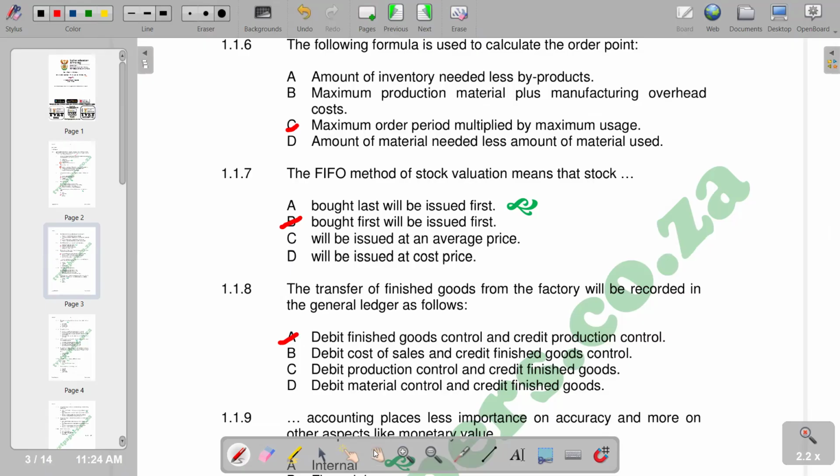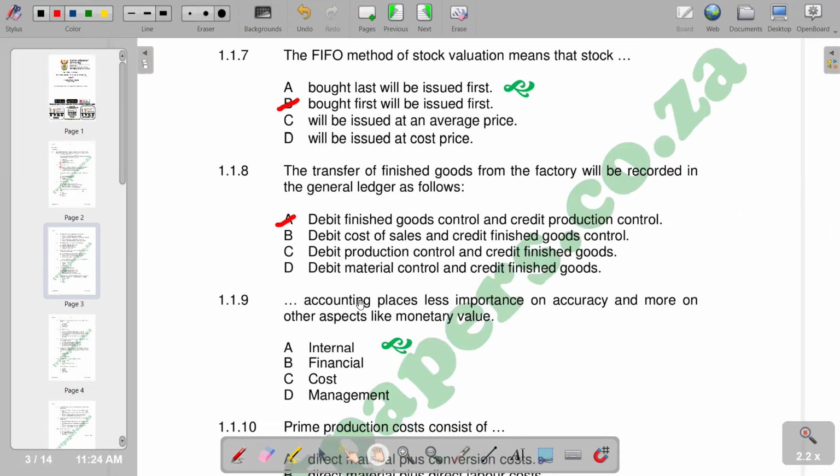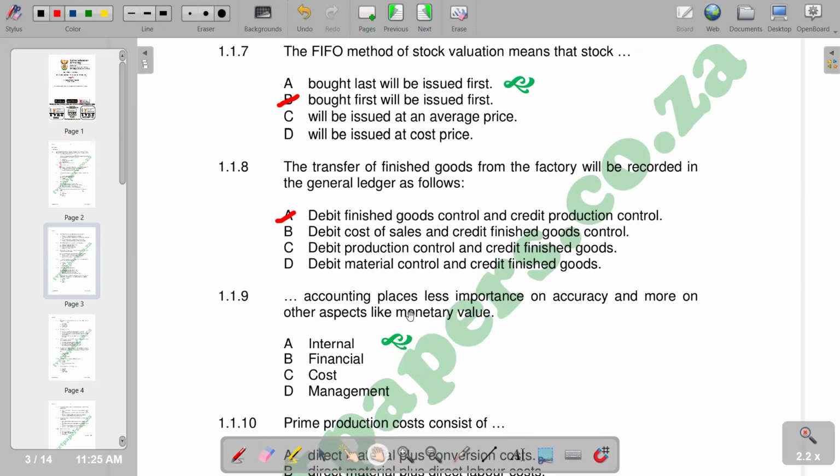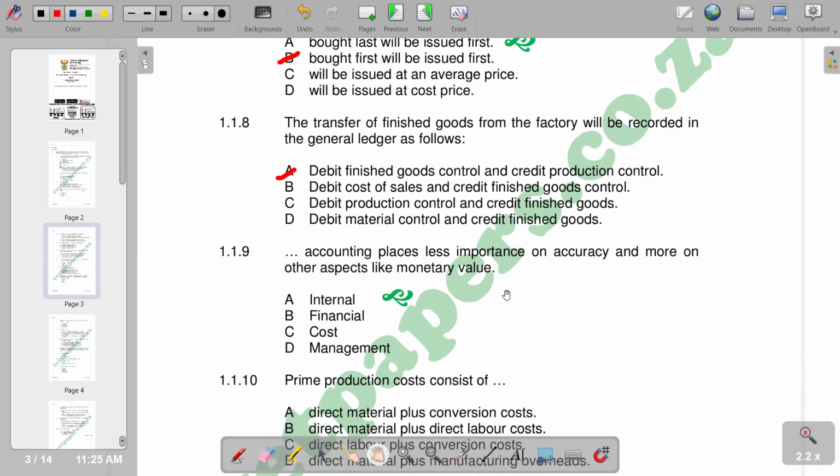Then we move on to number 9. Dash accounting places less importance on accuracy and more on other aspects like monetary value. Which is management. So management accounting places less importance on accuracy. Basically, management accounting is mainly involved in decision making, so not much emphasis on accuracy. So if management is the appropriate one, then we go to number 10.